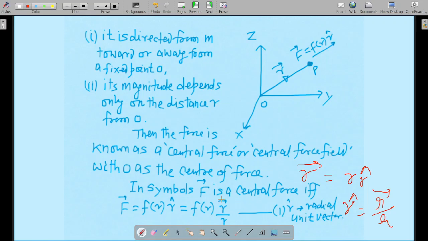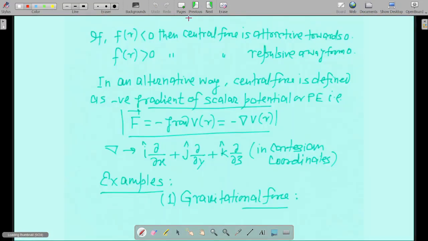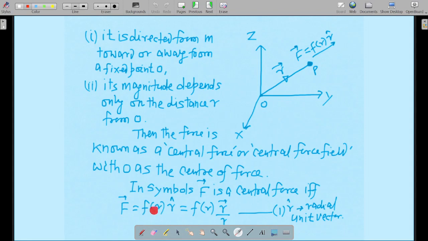So that's how you have got this particular term. Okay, so hopefully it is clear to you. Now if f of r is smaller than 0, what will happen? If f of r is smaller than 0, then the negative value will come over here, and it will be along the direction of minus r hat. The r hat direction is this, and if f of r is negative, minus r hat will come. So minus r hat means this particular direction.